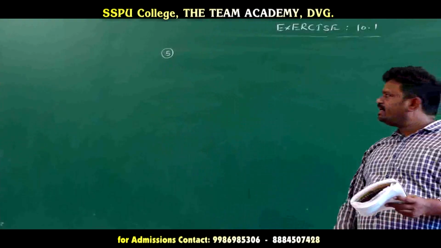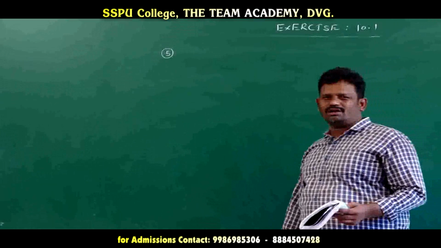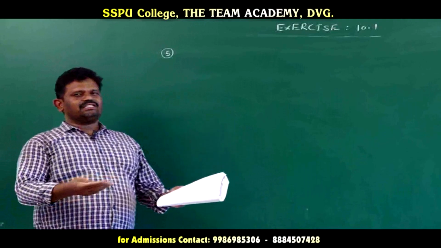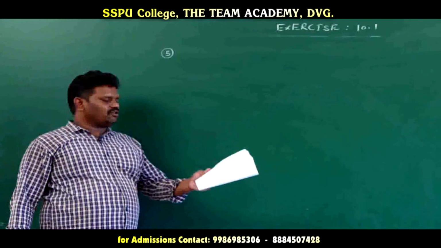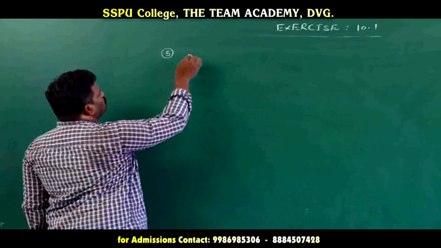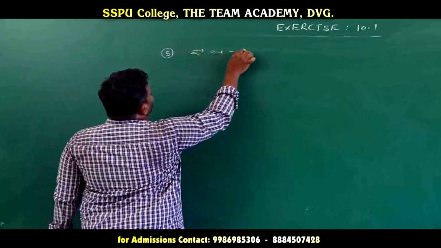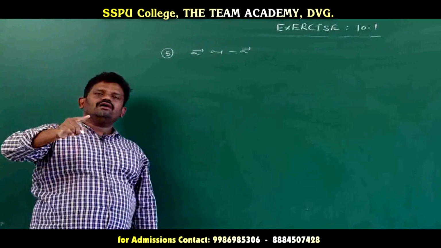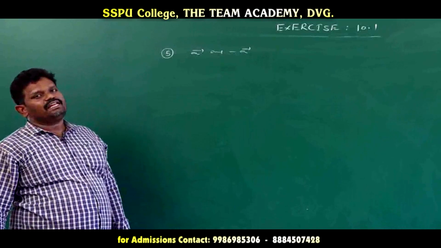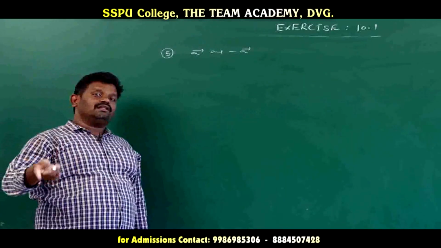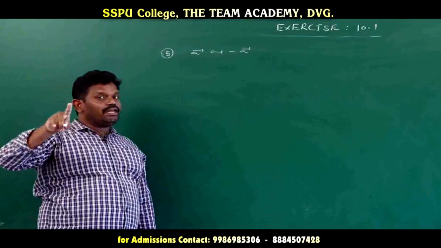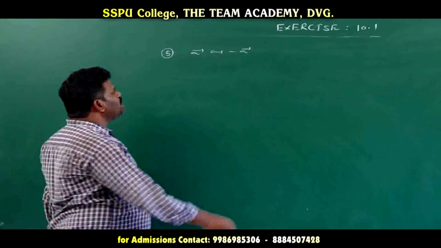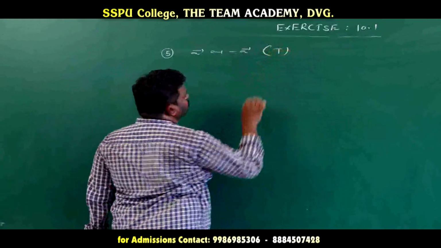Right, Sima. Here the fifth question is given, true or false. Some statements are given. Once I read the statements, we just observe true or false. Here the first one: vector A and minus A, negative vector. Vector A and minus A vector are collinear. So correct, no? One vector and its negative is which type? Collinear vector. Why? Because the direction is opposite. Collinear means parallel to the same vector. The direction is also opposite, so that is a collinear vector. So the first one is a true case.